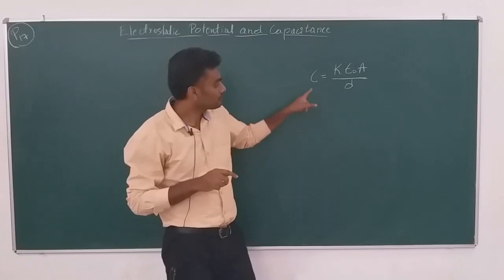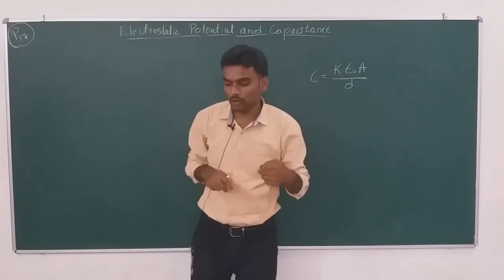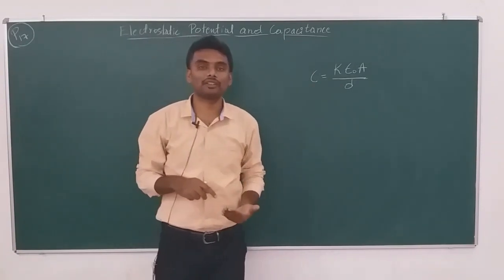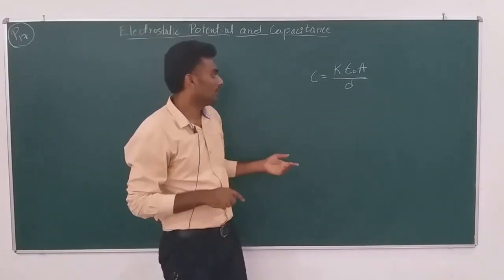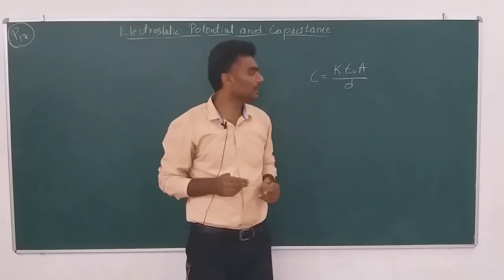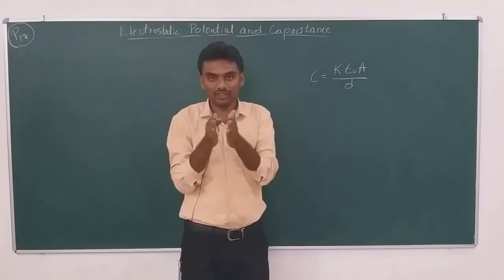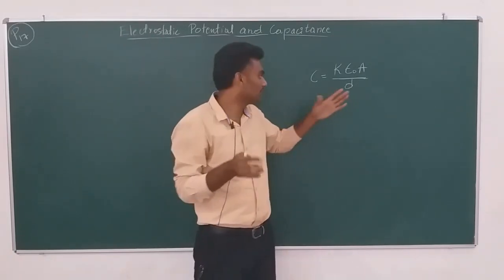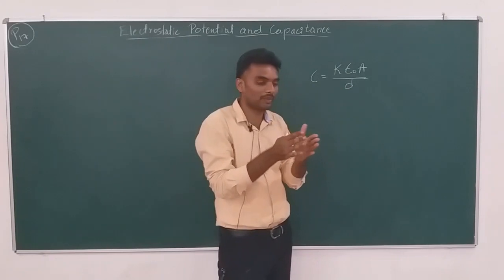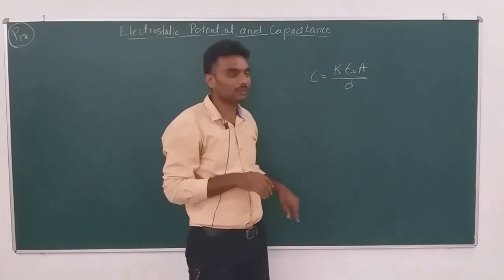And now you can be asked what are the possible ways to increase the capacitance of a capacitor. You can say by increasing the area of the plates, capacitance increases. By decreasing the distance of separation between the plates, the capacitance increases because it is inversely proportional.